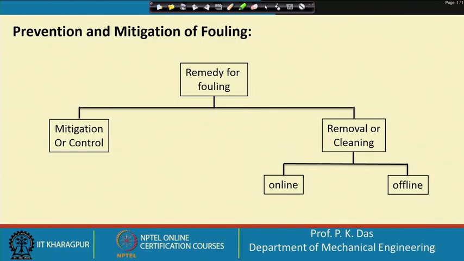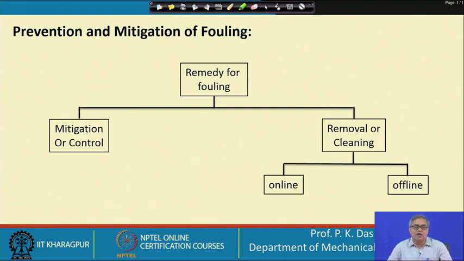Well, now so far we have seen different aspects of fouling: what fouling can do, how fouling can take place, what are the different types of fouling, a little bit of the mechanism of fouling. So, all these, how fouling proceeds. Now, by this time we know that fouling is not good, and fouling is to be avoided, controlled, removed, whatever you may say. So, remedy for fouling: mitigation or control, removal or cleaning, and cleaning could be online, offline. Let me spend some time.